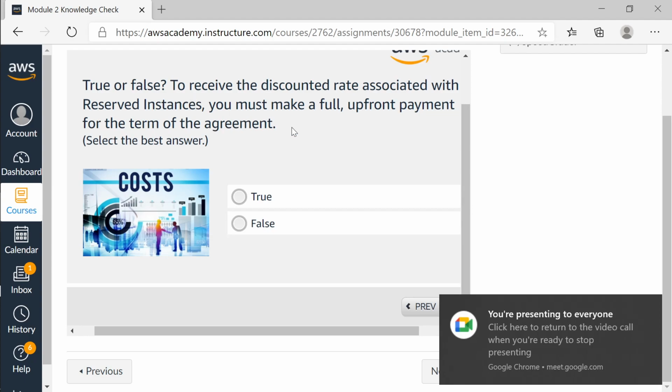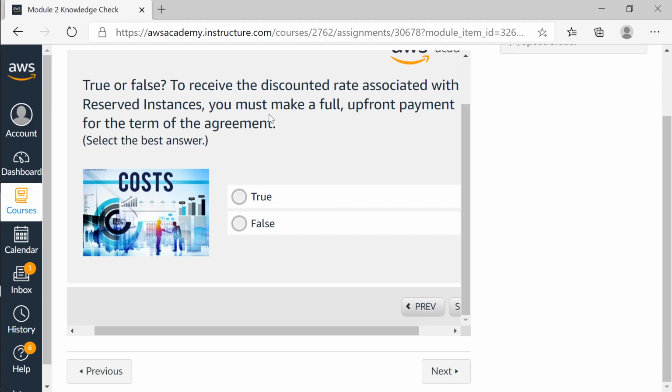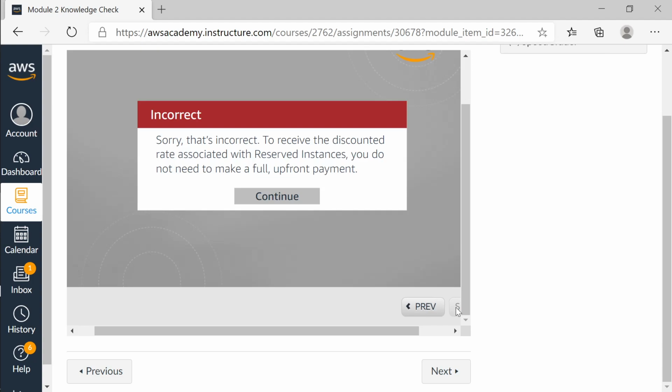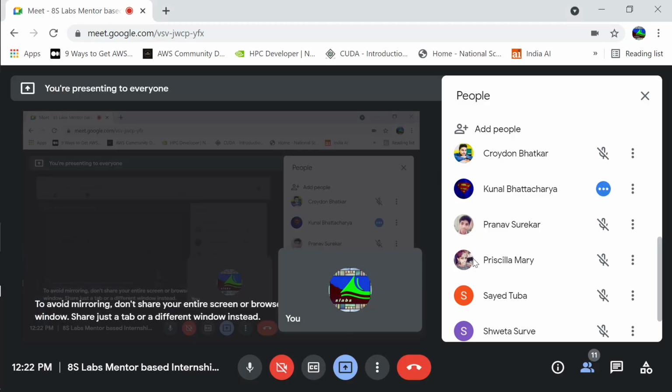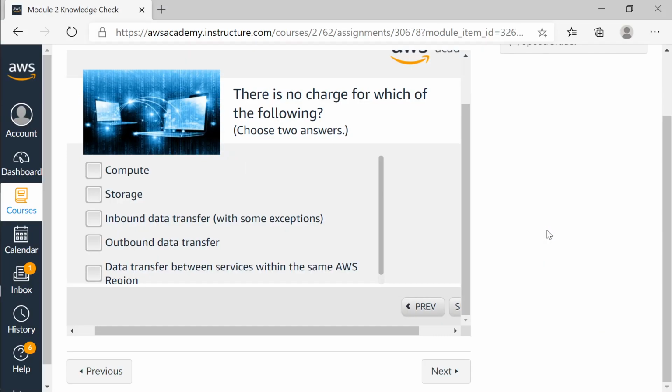So this is true. This is not. It is not must. There are different types of upfront payments: no upfront, partial upfront, all upfront. So this is not must. You are not forced to pay full upfront. So let's say true it is, and it will tell you it is wrong. Sorry, that is not correct. To receive the discounted rate associated with reserved instance, you do not need to make the full upfront payment. So the answer is false. Okay. Next question is for Pranav.